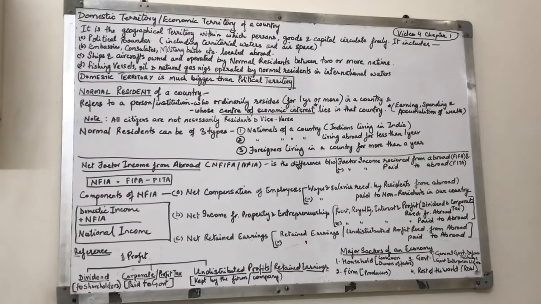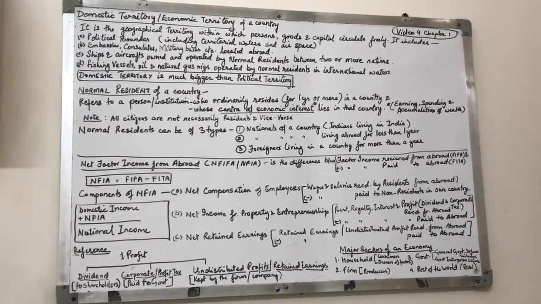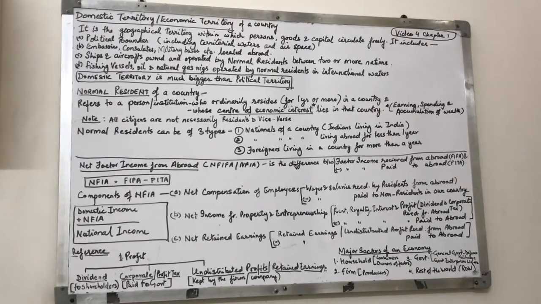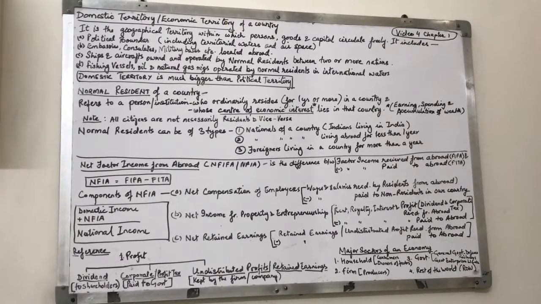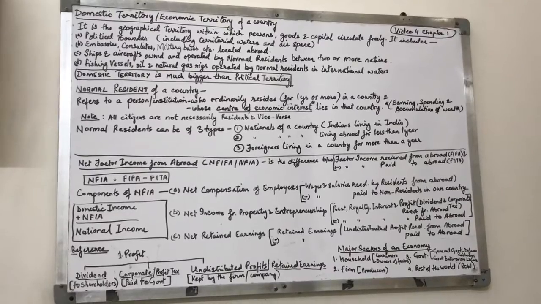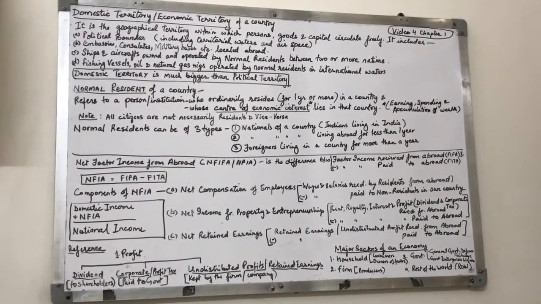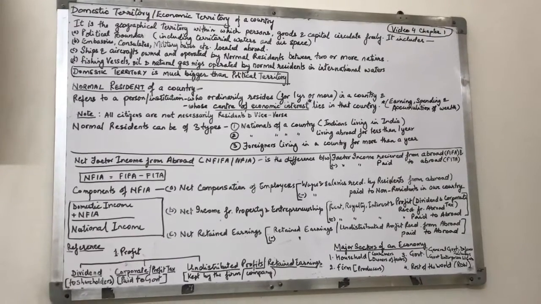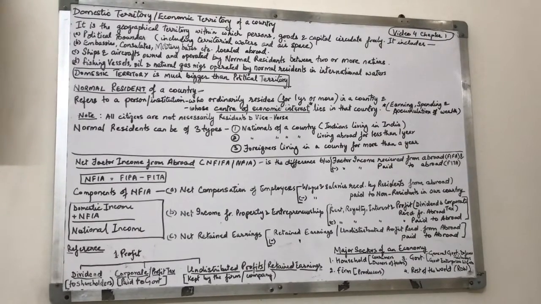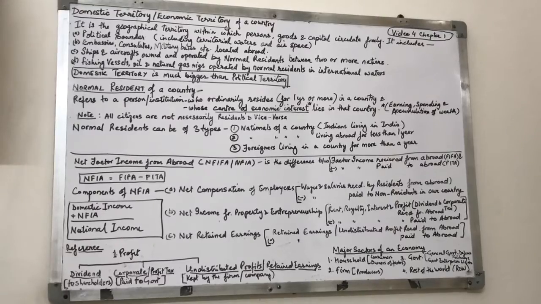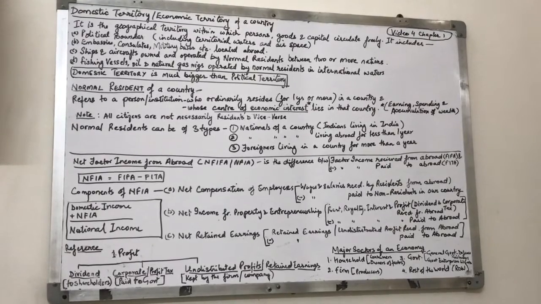Now, one by one. Normal resident ordinarily resides in a country. For example, normal residents can be nationals of a country, Indians living in India, because Indians normally or ordinarily reside in our country. And secondly, whose center of economic interest lies in that country.